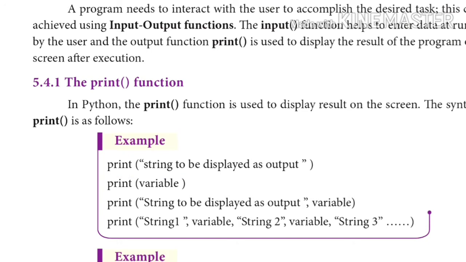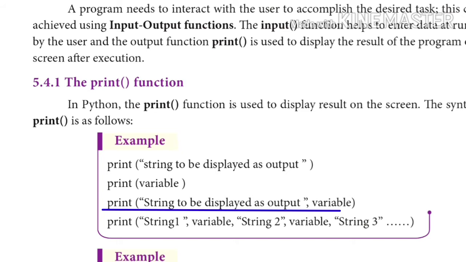You can write whatever string is to be displayed in the output screen. That is, the first line is a string to be displayed as output. In the second line, there is no string; it displays only the print of a variable. So for example, if you want to print a value, we can simply give the value inside the print statement, without quotes. Third, we can use both the string as well as the variable in the third line.